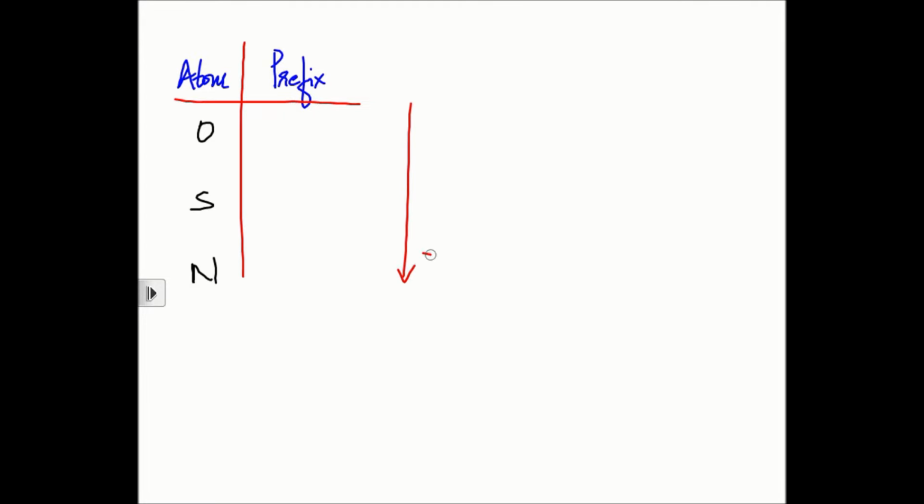Now let us look at what are the prefixes that we give. There is a reason why I am writing it in this particular order, O followed by S followed by N, because this is essentially the priority order for the heteroatom. Oxygen has a priority over sulfur, and sulfur has priority over nitrogen.